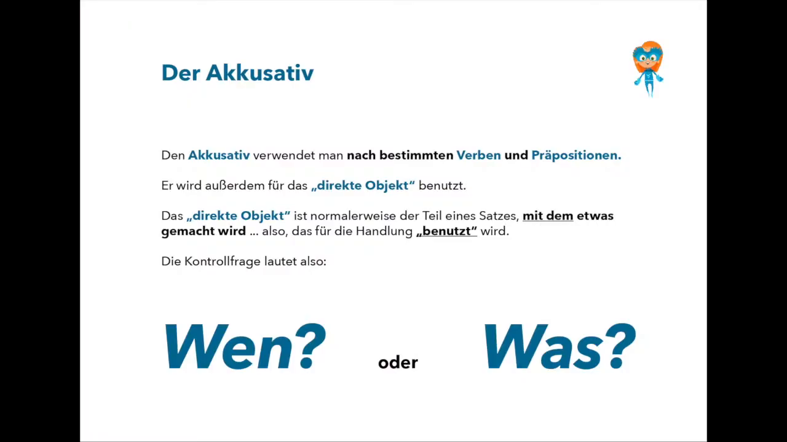The accusative case is used after some specific verbs and prepositions. We use, moreover, the accusative case in order to define the direct object in the sentence. The two question words to define the direct object in a German sentence are wen oder was. Remember, in nominative we had wer oder was, who or what, and now we have wen oder was, whom or what.